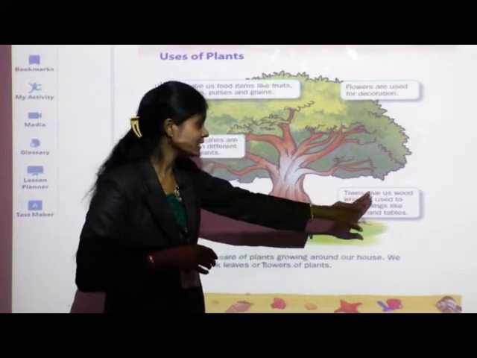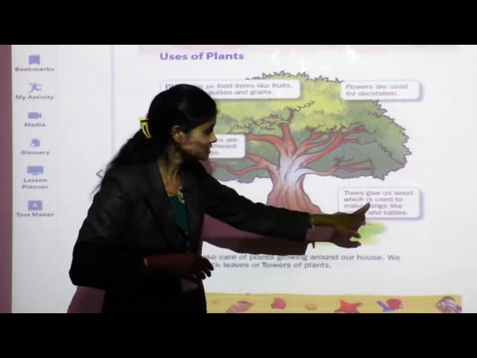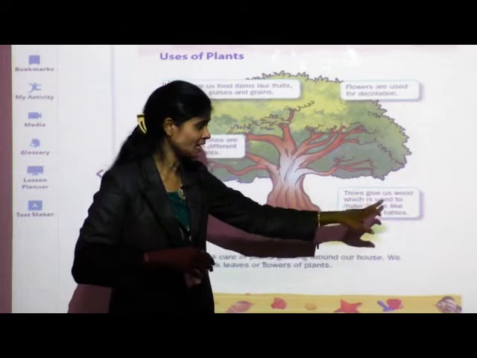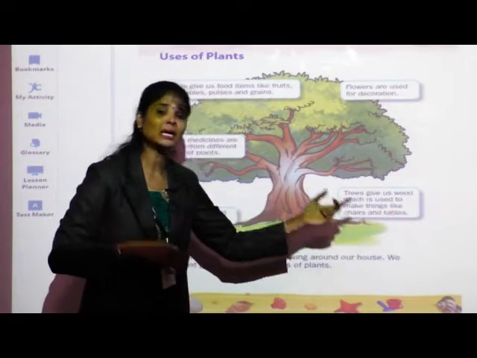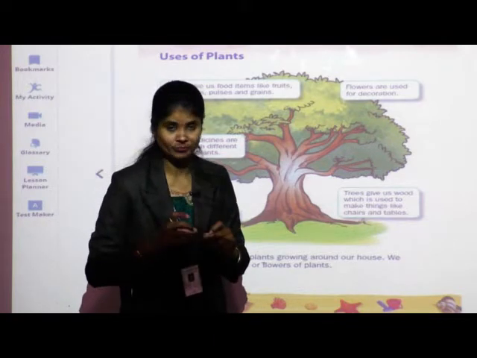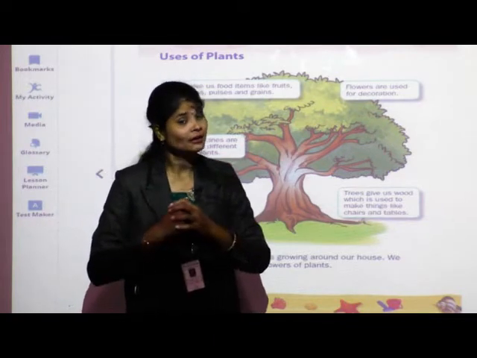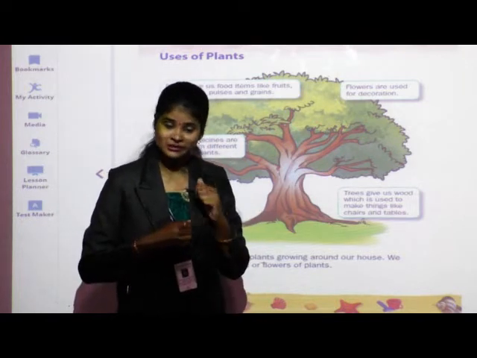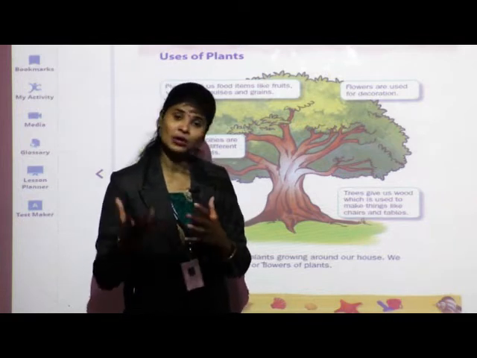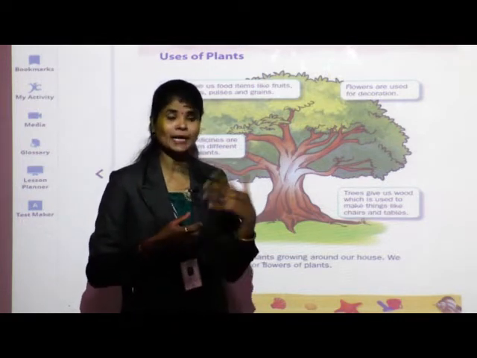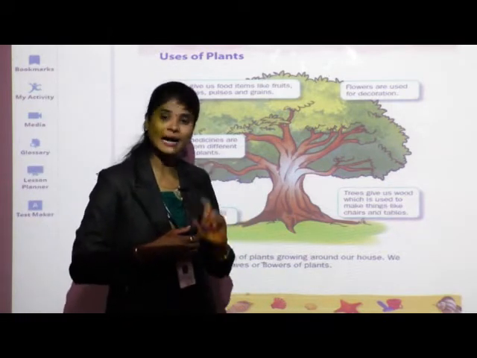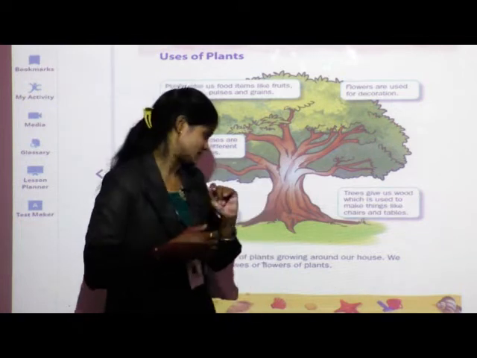See, trees give us wood which is used to make things like chairs and tables. Not only these two things, we can make many things with the help of wood, which we get from the trees. We get wood from trees, and we use that wood to make different types of furniture which we use in our home or in many places. Also we get timber and firewood from trees.